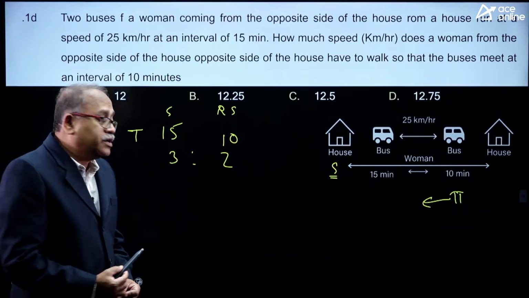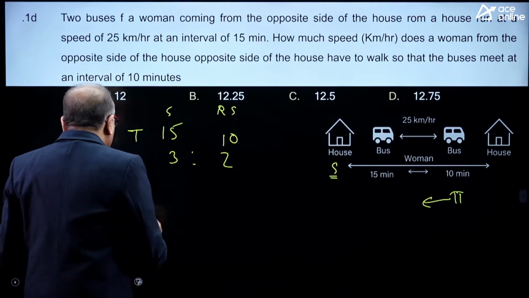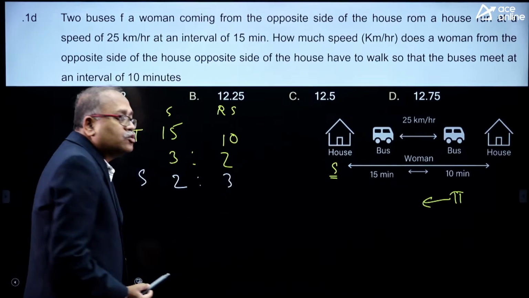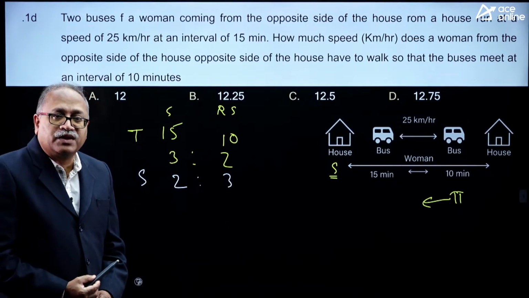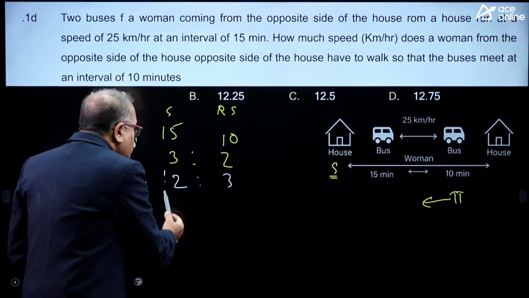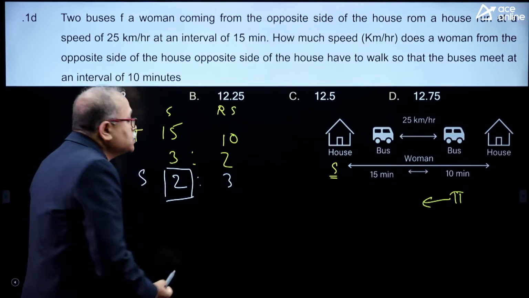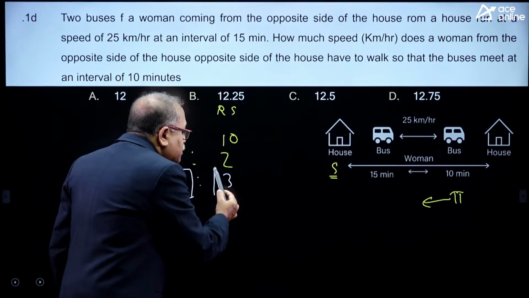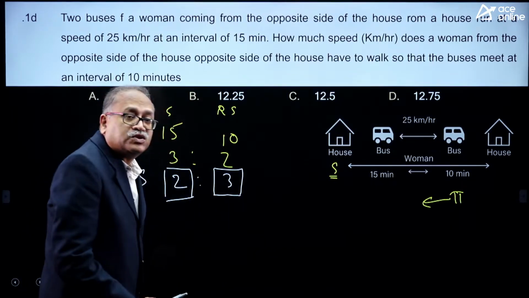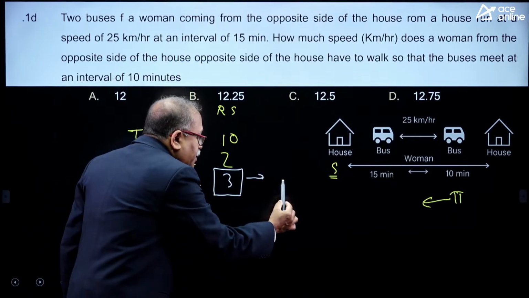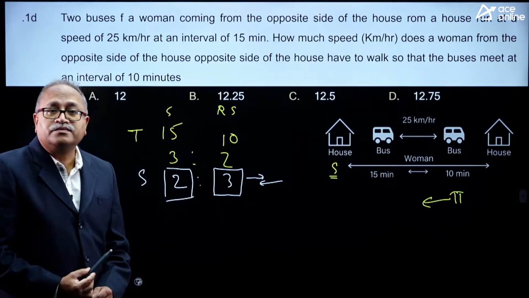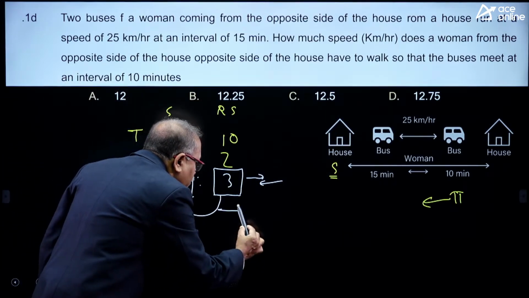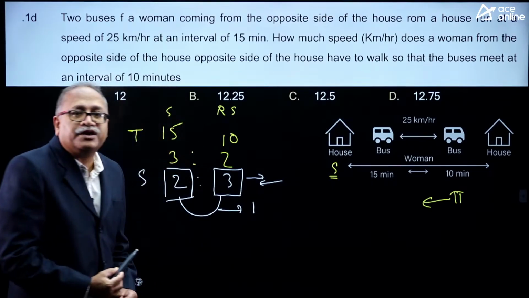The time ratio is 3:2, so the speed ratio will obviously be the reverse, 2:3. These two parts are the speed of the bus. These three parts are the relative speed, the speed of the bus plus the speed of the woman. So, one part of speed is more.